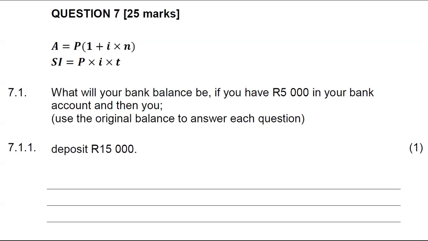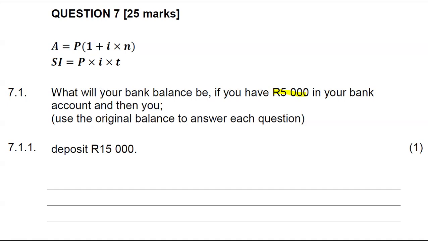7.1. Now we have two formulas for calculating the accumulated amount and for calculating simple interest. 7.1 says, what will your bank balance be if you have 5,000 in your bank account, and then they say we must use the original balance to answer each question. So we have 7.1.1. So if you deposit 15,000 and in your bank account you already had 5,000, how much would you have in your bank account?